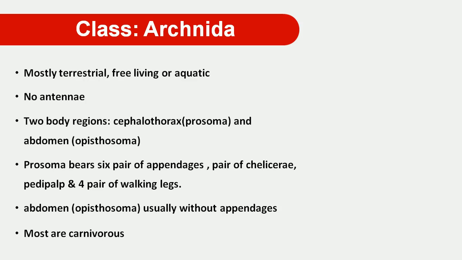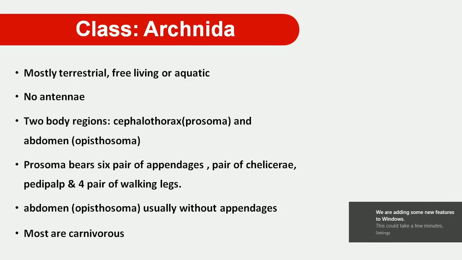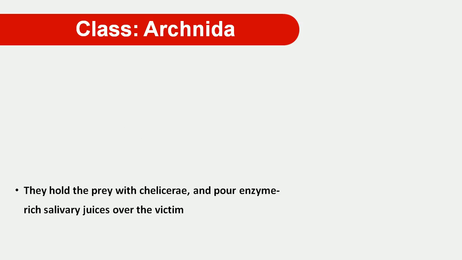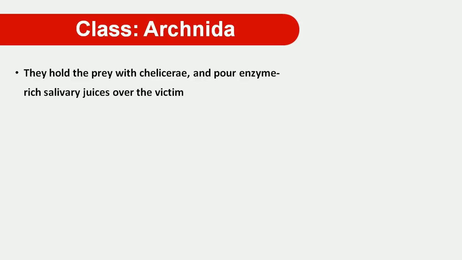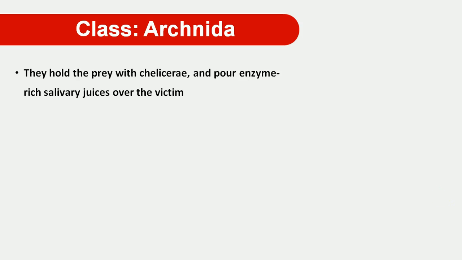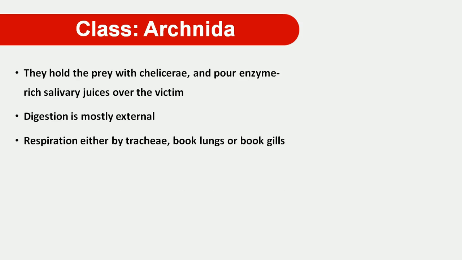Most of the arachnid animals are carnivorous in nature because they feed on animals. They do not feed on any plant materials. Arachnids hold the prey with the help of the chelicerae, and they also function to pour enzymes, the salivary juice, over the victim, and they paralyze it, making it easy to grab the prey. In that animal, digestion is mostly external. They inject the enzyme, first digest the prey, and then feed on the digested part.